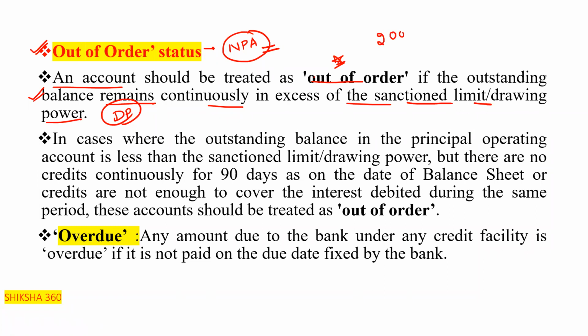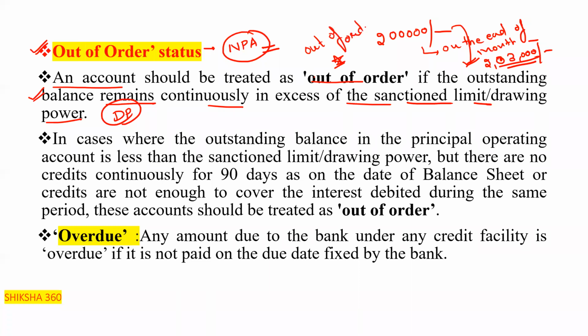2 lakh, and presently interest is charged at the end of the month, and it becomes 2,03,000, clear? So that is considered to be out of order, as per this definition, that is, the outstanding balance remains continuously in excess of the sanctioned limit or the drawing power.